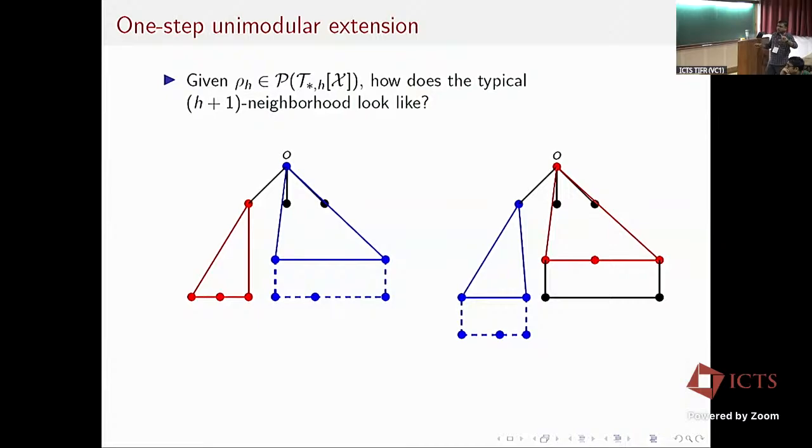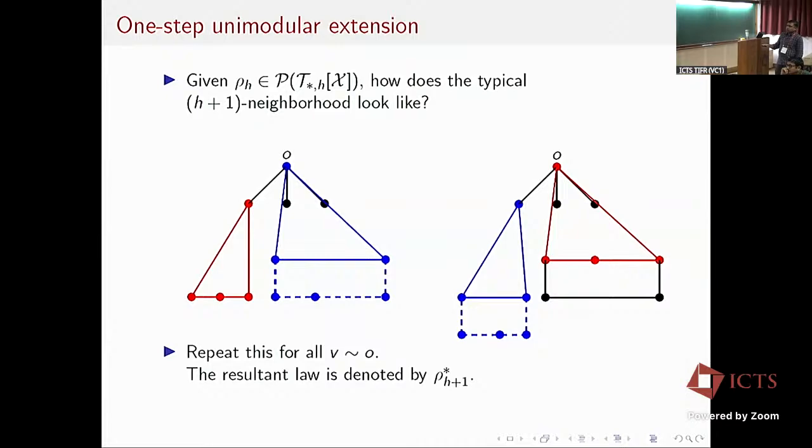What I do is flip the role of the root and the first neighbor. This left picture shows row H. I look at the conditional law of this dashed part, conditioned on the part below the first neighbor being the red part, and the part below the root now being the blue part. So I've switched the role of the root and the first vertex, look at the conditional law from row H, and use that conditional law to extend my depth h-1 tree to a depth h tree. This is like an extension of the usual definition of the unimodular Galton-Watson tree.